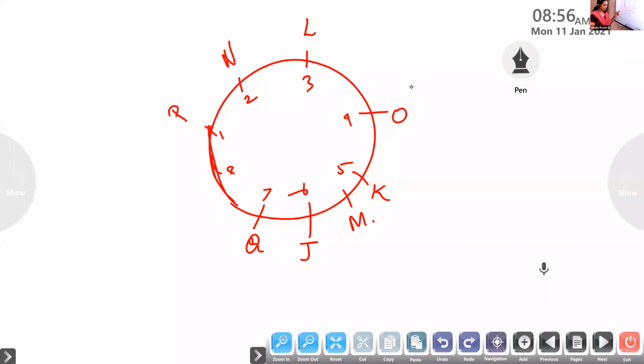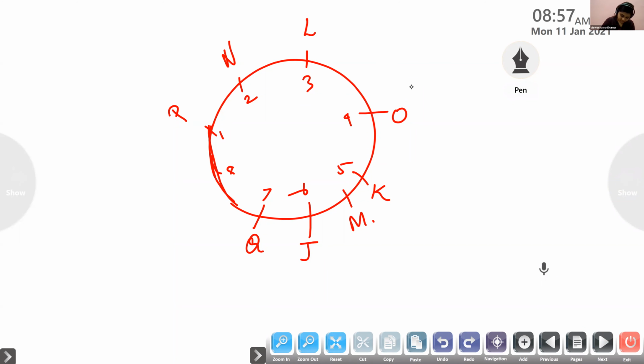What is the seating plan? So this is the seating plan you will get. Are you getting like this? Now tell me, write the neighbors of M. Who are the neighbors of M? J and K.